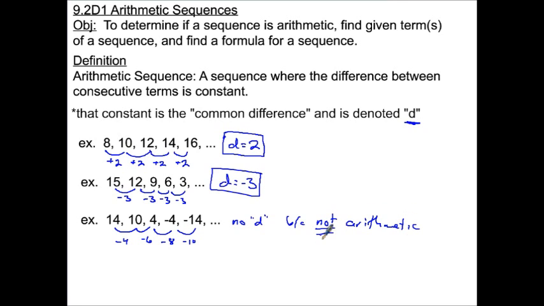Okay, so if you don't have a nice add or subtract each step of the way, whatever we're talking about today doesn't apply, so don't fall into that trap.